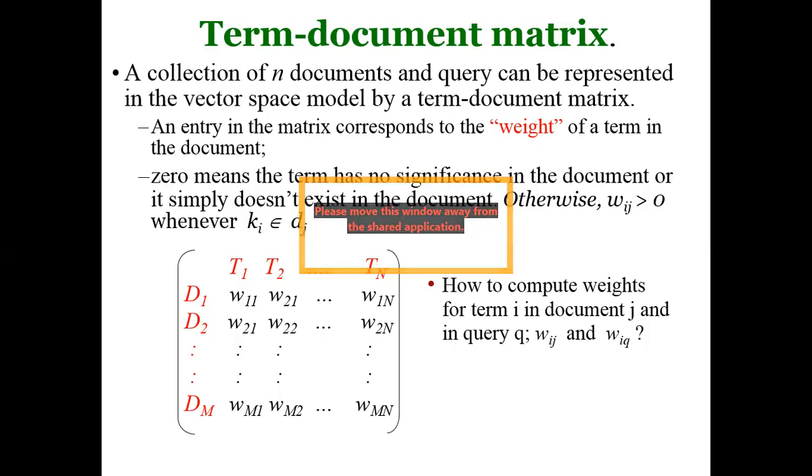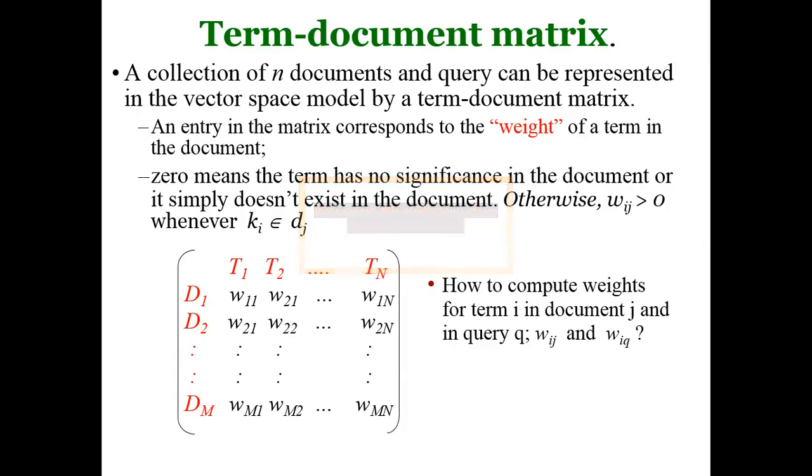The weight is 0 if and only if that term doesn't exist in a given document i. If T1 exists within document 1, the frequency of term 1 in document 1 is calculated. But if term 2 doesn't exist in document 1, since term 2 is not available in D1, it is absent, so 0 will be assigned.